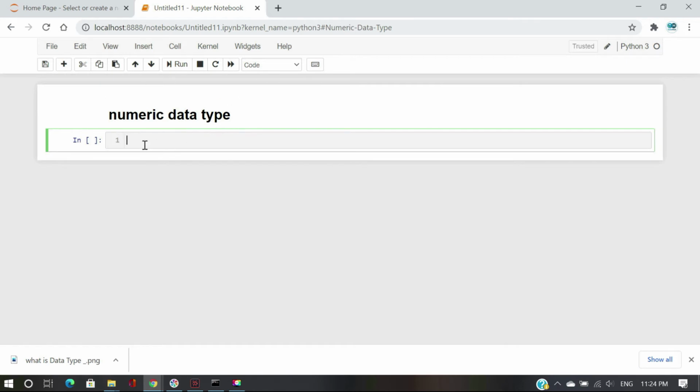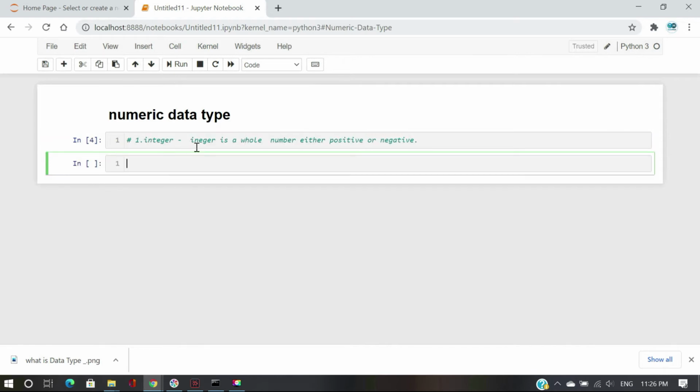This is called a heading, and we will give a subheading. Press shift enter and type whatever you want. Our numerical data types are three types, and the first one is integer. Integer is a whole number, either positive or negative.